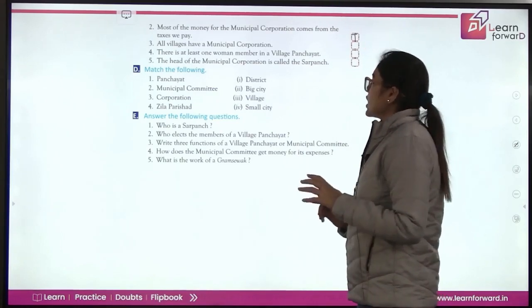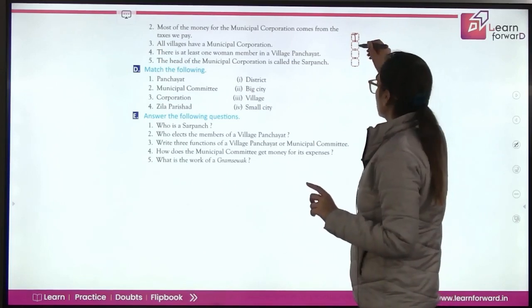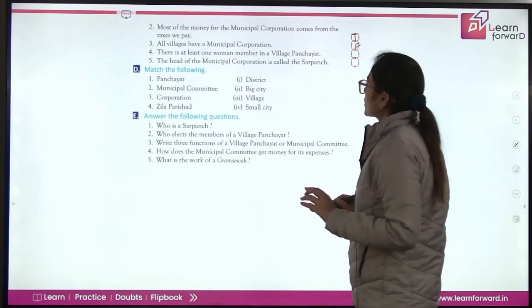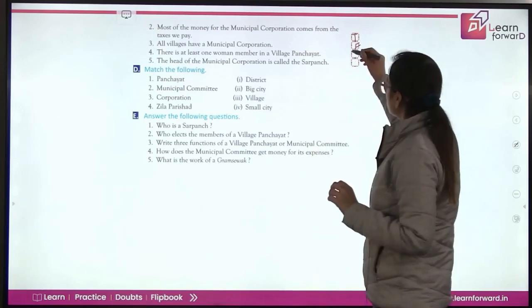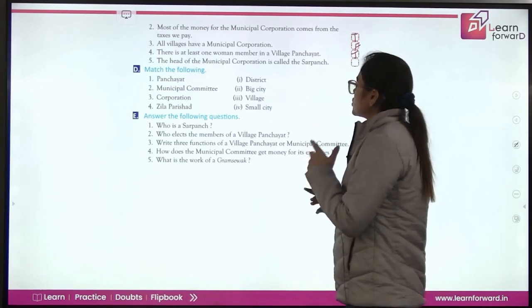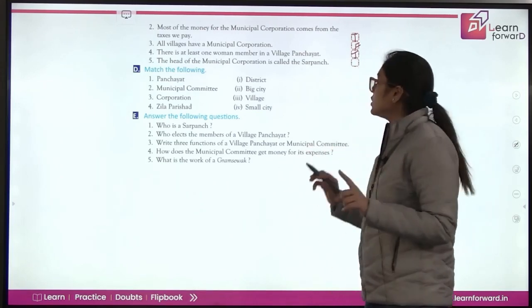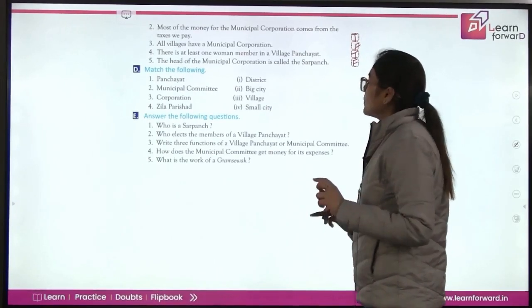All villages have a municipal corporation. No. Towns and big cities have municipal corporations. So, this is false. There is at least one woman member in the village panchayat. Yes, that is also true. Now, the head of the municipal corporation is called sarpanch. No, the head of the municipal corporation is called the mayor. So, this is false.